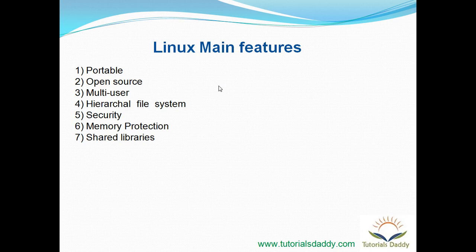Linux maintains a tree-like directory structure, or we can say file system. In Linux, each device or each hardware behaves like a file. So Linux maintains a parent to child relationship kind of tree, or we can say file system.